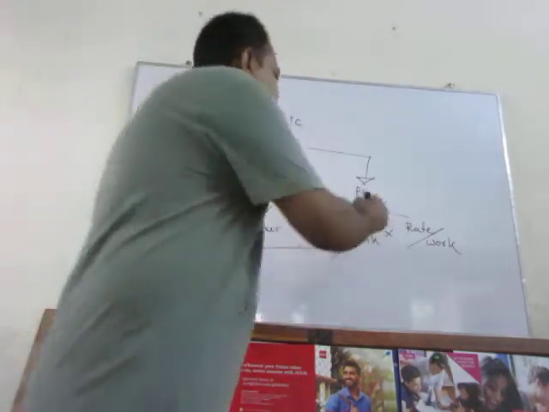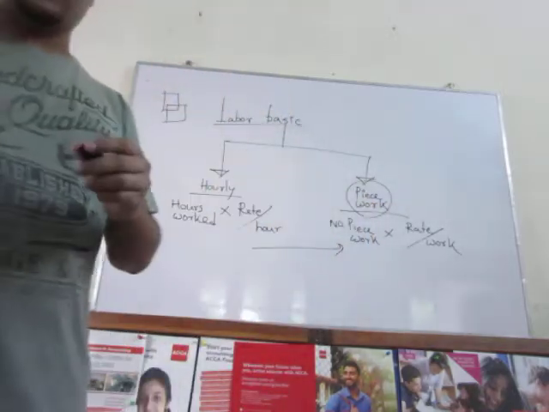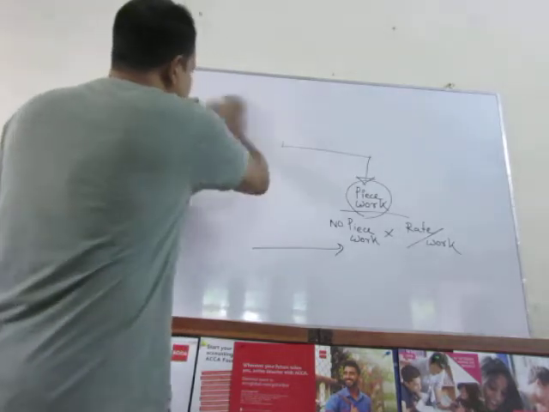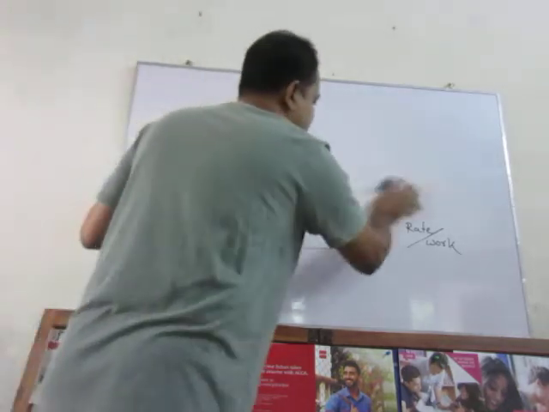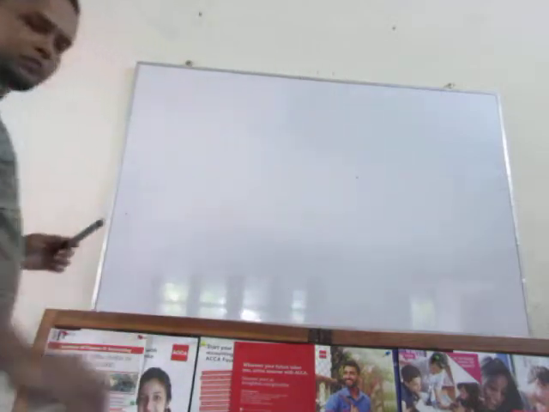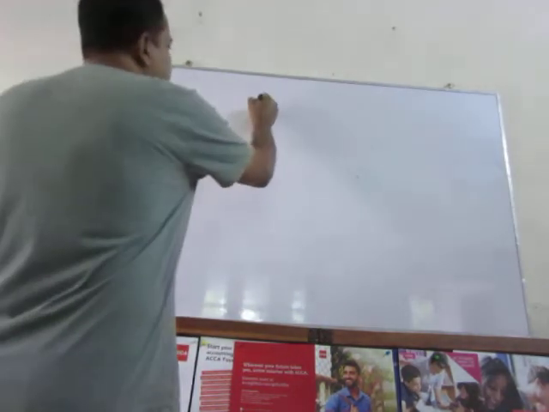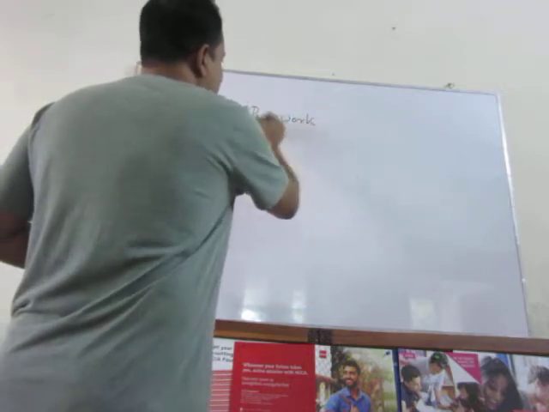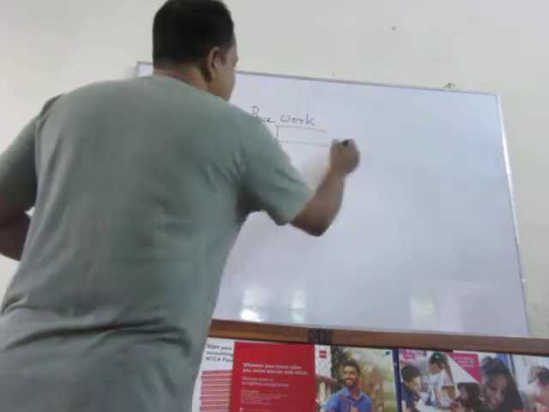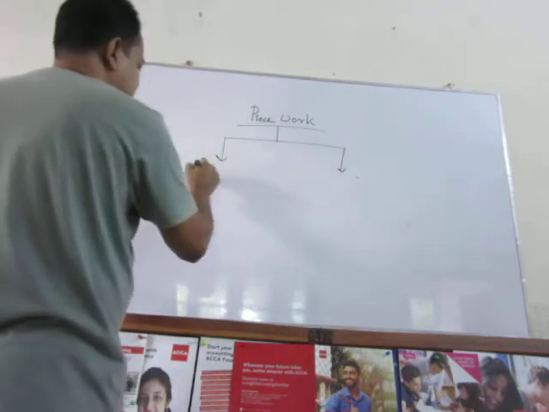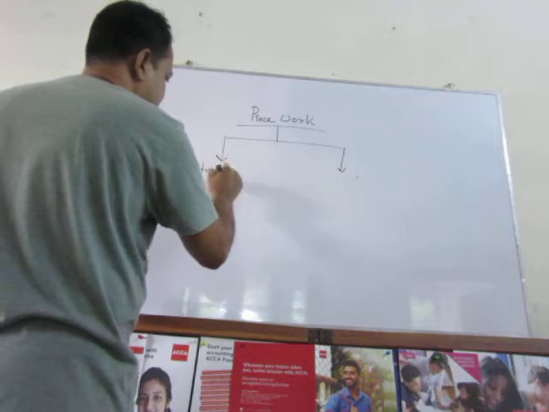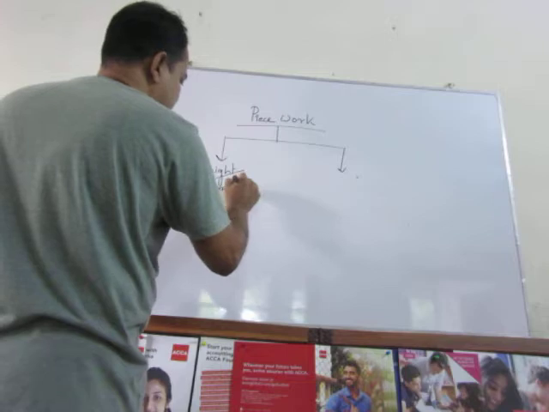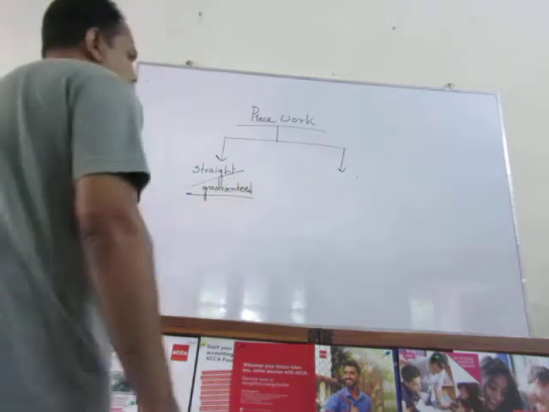Now the fact is, this piecework system also can be subdivided into another two groups: straight or guaranteed, and differential.